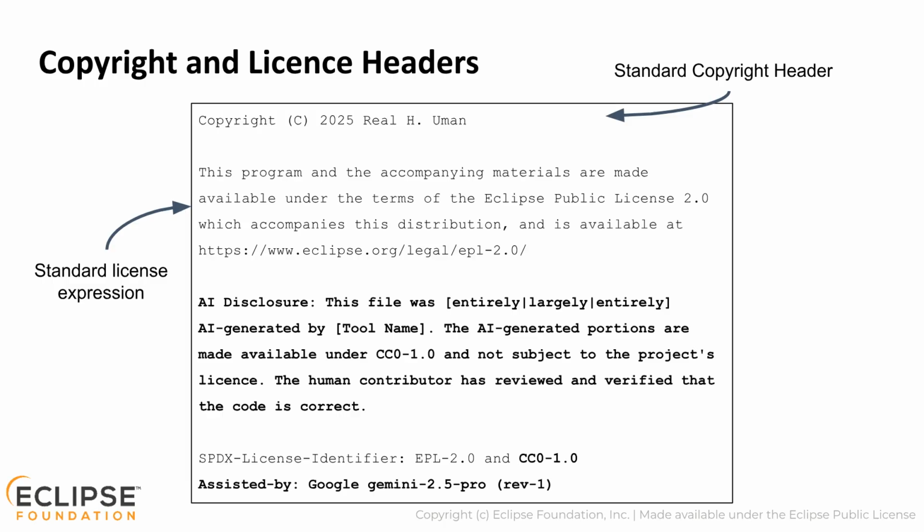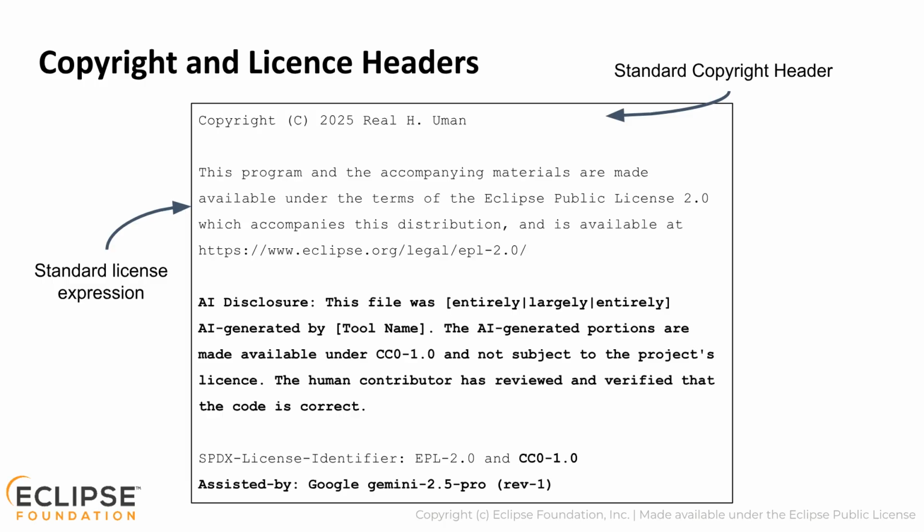The header reflects the same license as the rest of the project content. In this example, we've expressed that the license is the Eclipse Public License, version 2.0 in the usual manner. We then provide an AI no rights reserved disclosure and dedication. This is presented here as a template. In application, our expectation is that you would indicate the extent of the contribution and select one of entirely, largely, or partially, and indicate the name of the AI assistant.